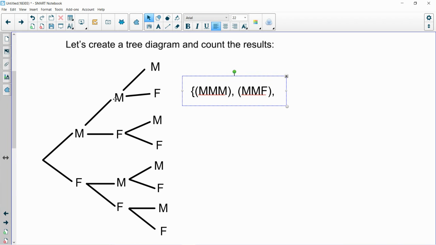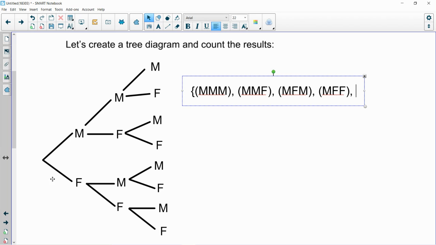Then we go male, female, male. So MFM. And we'll continue down. And now we have MFF. And that's a total of 4 so far, and that takes care of the top half of the tree diagram.